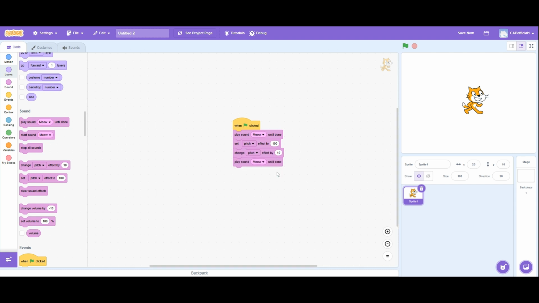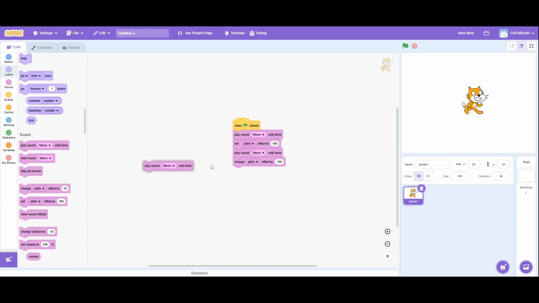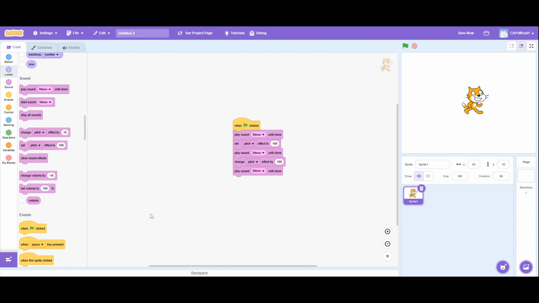Say that we put this here and change it by 100 again, then play it. The end result, or the end sound, should be 200. The pitch should be set to 200, as we have used set pitch here and change pitch here. So 100 plus 100, 200.